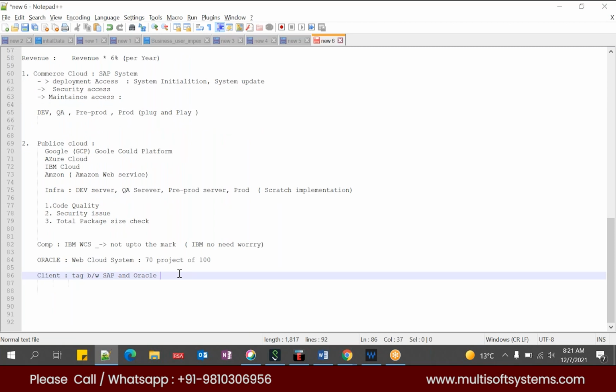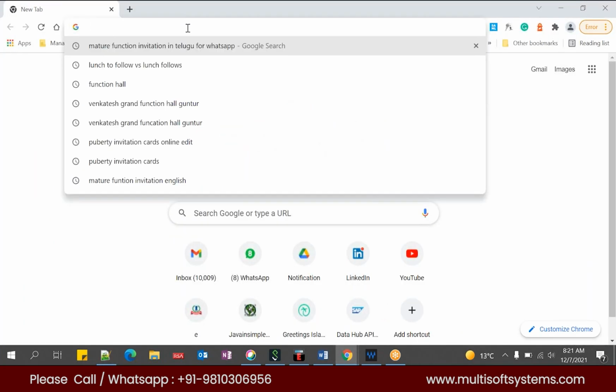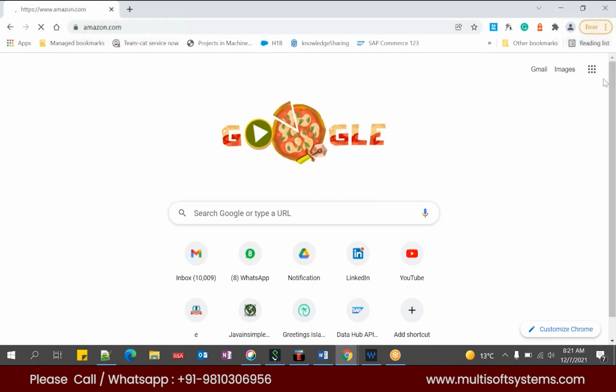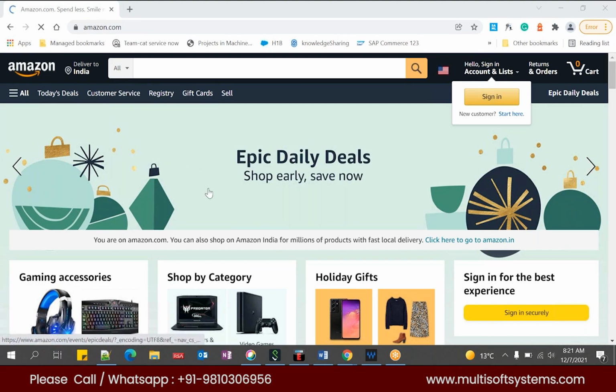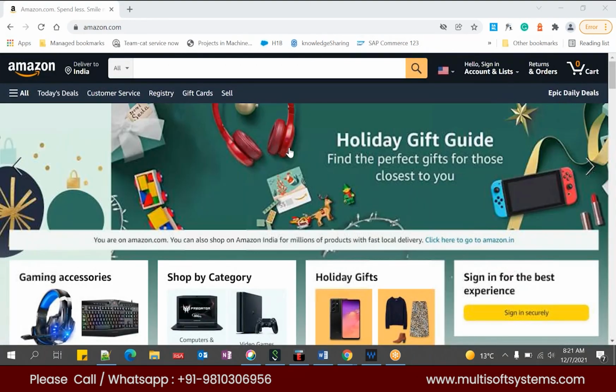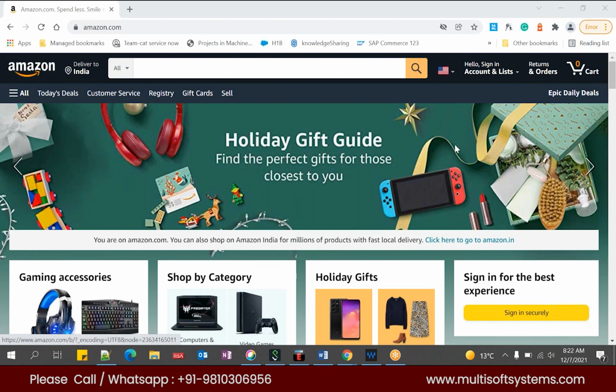Sure. Please go ahead. Now, let me open one site. Just for your information, I'll open the Amazon site. Is it okay? I hope you are able to see my screen. Yes. See, I have opened the Amazon site. When I try to open this Amazon, what happens? This is nothing but the page called the homepage.